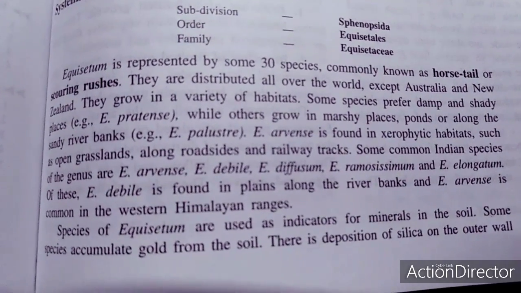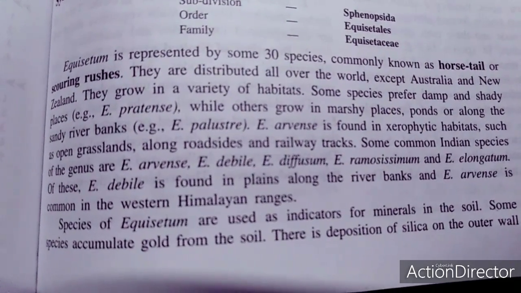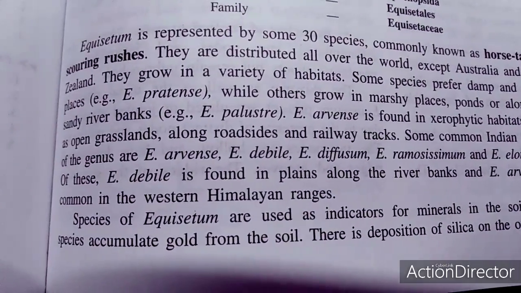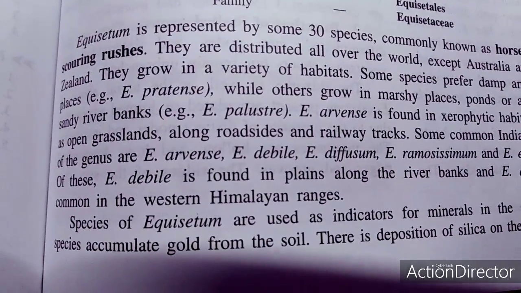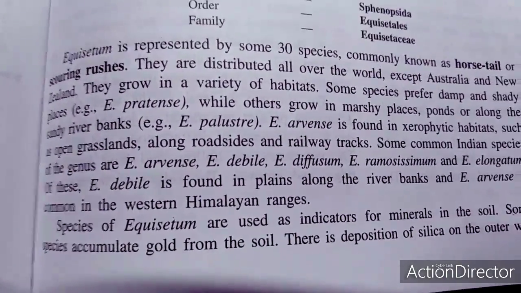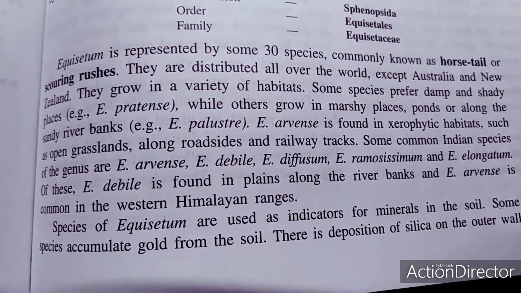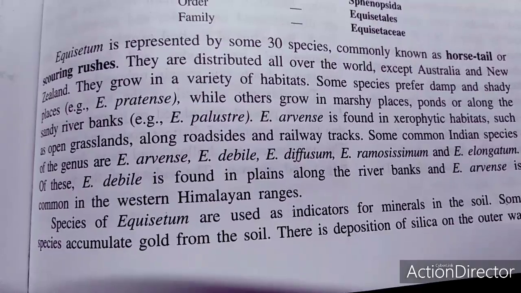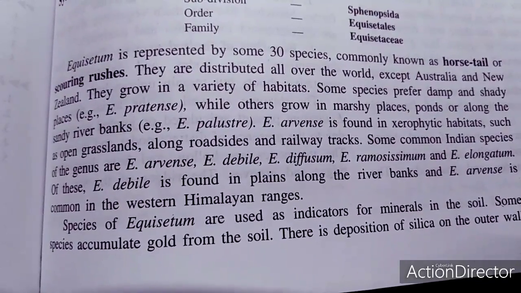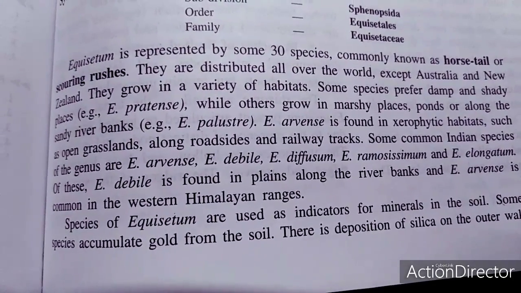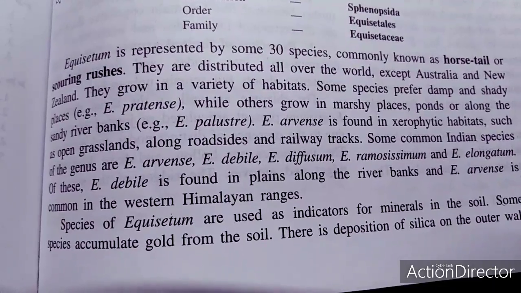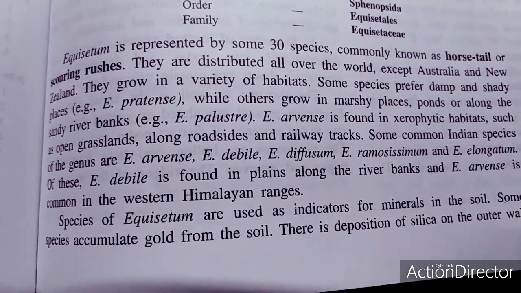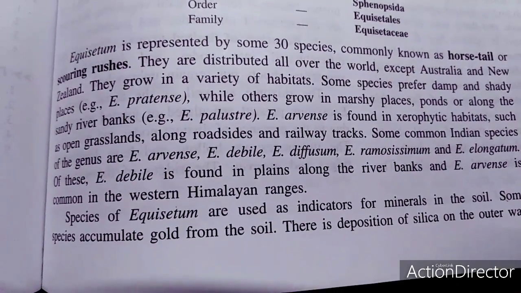Equisetum is represented by 30 species, commonly known as the horsetail, as well as the scouring rushes. These are the common names. They are distributed throughout the world except Australia and New Zealand. They grow in a variety of habitats. Some species prefer damp and shady places, while others grow in marshy places, near the pond, and along the river bank.